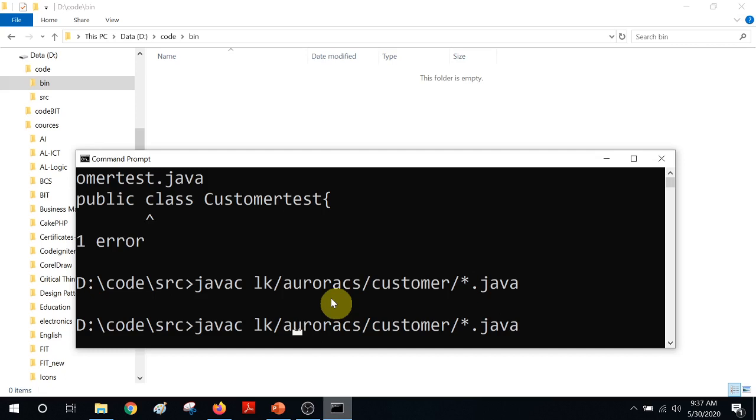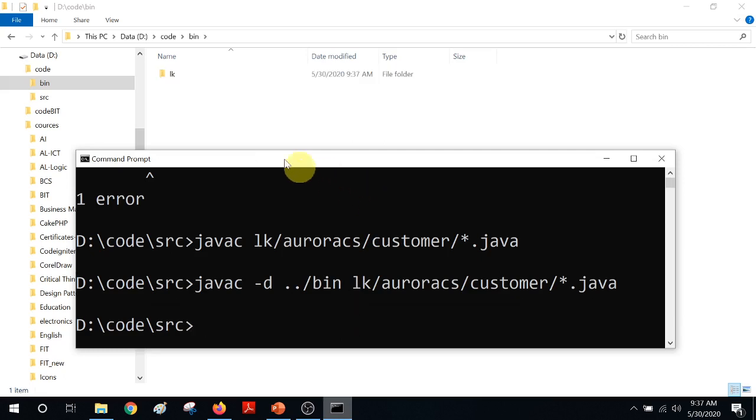I'm going to use the minus d parameter. Minus d means destination. Now remember, I'm in the src. My destination is going to be the code bin. So that means I'm going one level up. Then I'm going to the bin level. That is where I want to have my classes created. Right? So now I'm going to run it again.